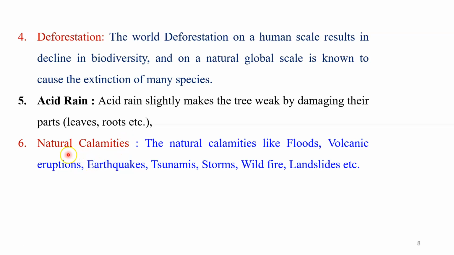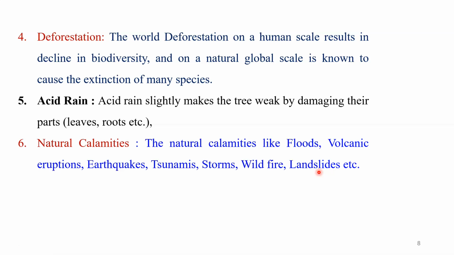Then next is natural calamity. You know that, students, natural calamities are major adverse events resulting from the natural processes of the earth. For example, we have floods, volcanic eruptions, earthquakes, tsunamis, storms, wildfires, landslides and so many other things. When these natural calamities happen, they directly destroy natural habitats like forests, and even marine life.